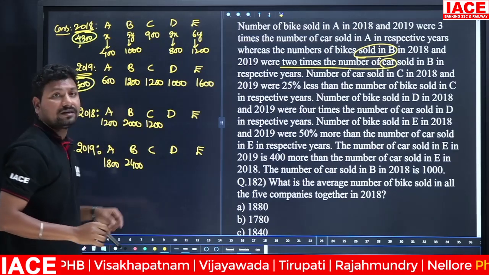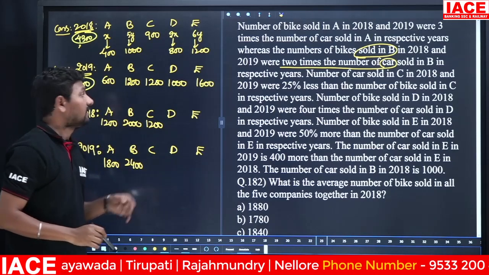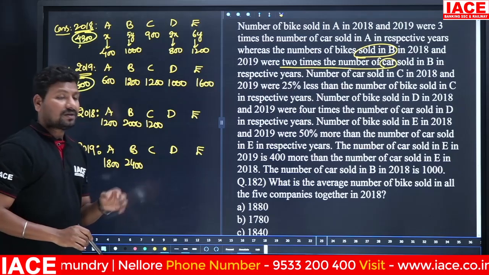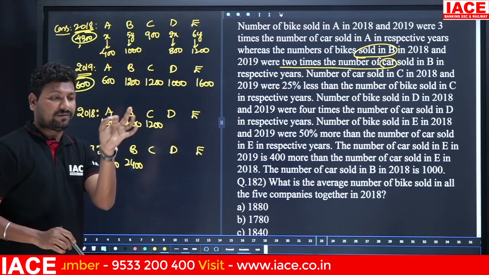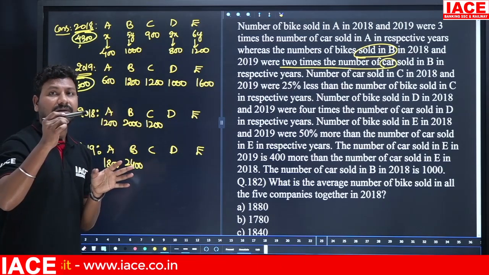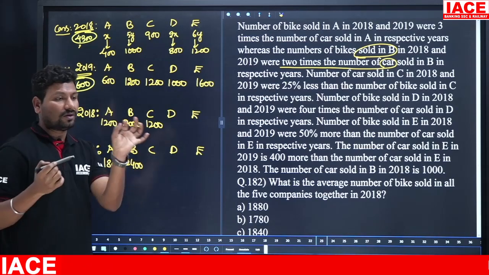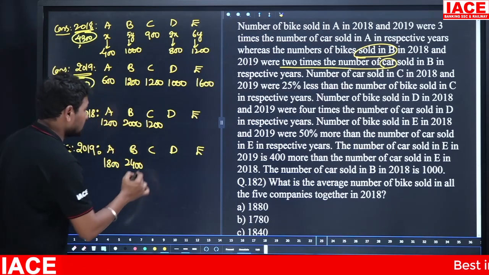75% is equal to 1200. Then what is the 100% value? 75% is split into 25, 25, 25. Then 1200 is split into 400, 400, 400. 25% is equal to 400, so 100% is equal to 1600.